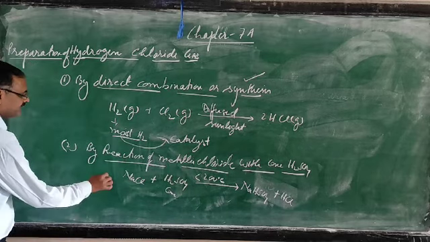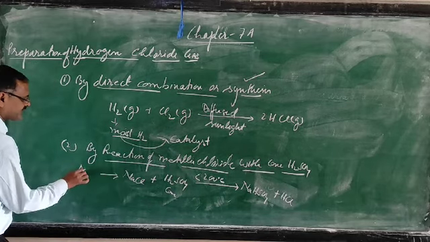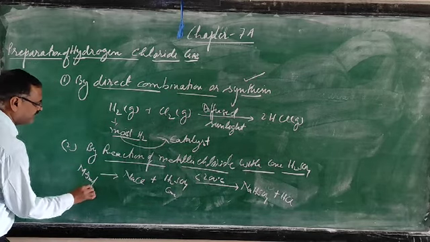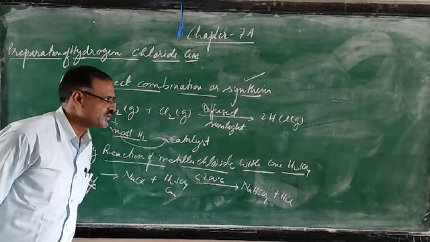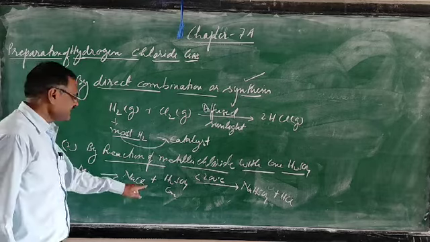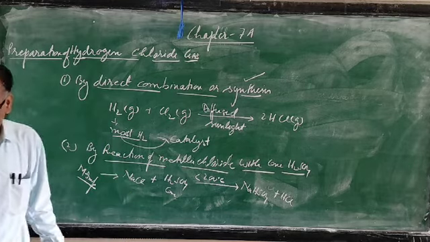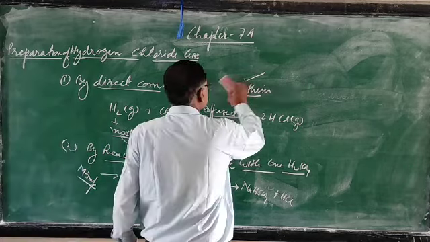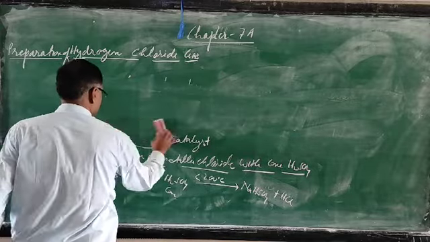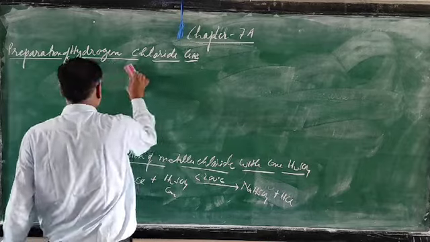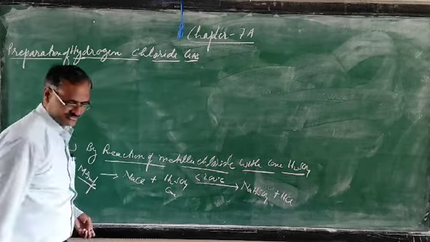This reaction comes in the most important category. I will show you how questions can be asked. First of all, regarding this equation, questions can be asked to you.